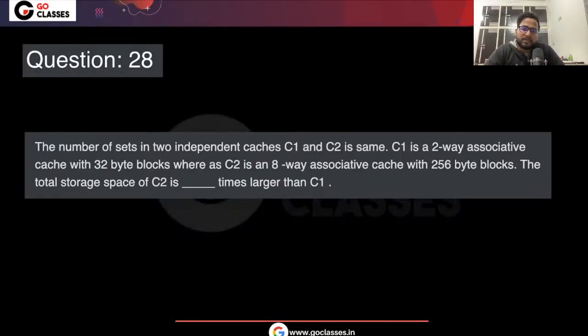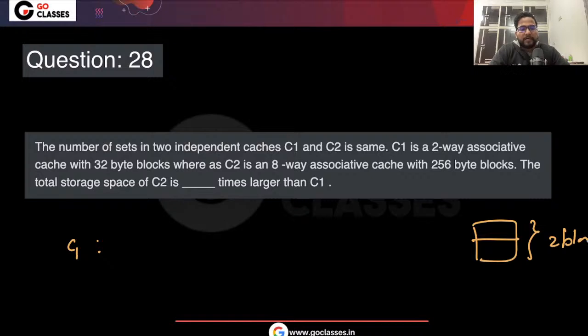In this question, they are saying that the number of sets in two independent caches C1 and C2 is the same. C1 is 2-way associative with 32 byte blocks, which means each set has two blocks. And the number of sets is the same; suppose the number of sets is n in both cases.